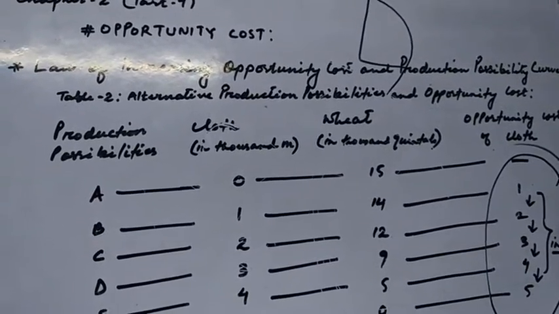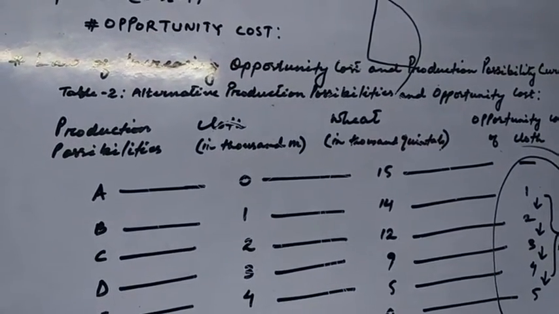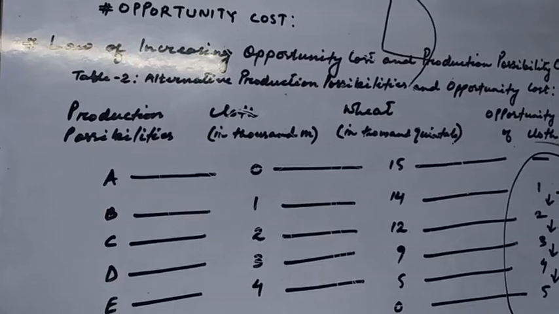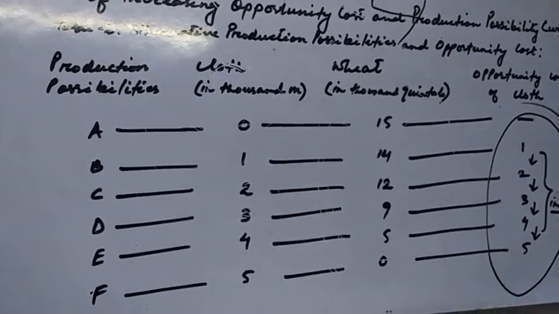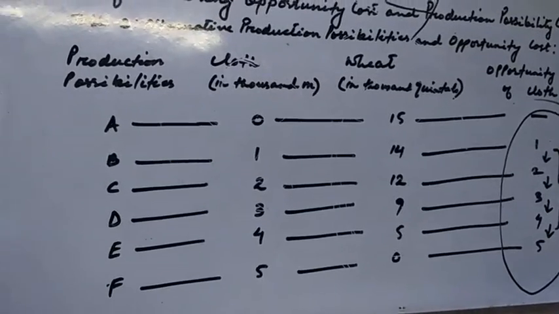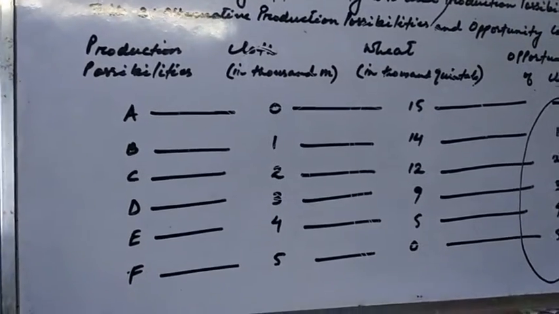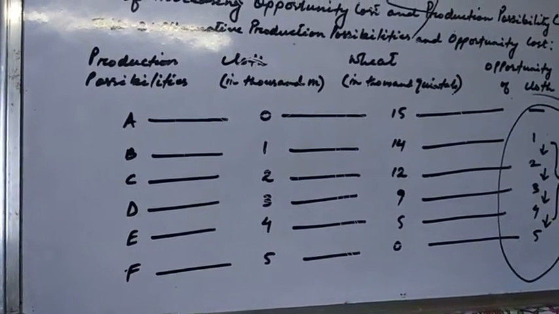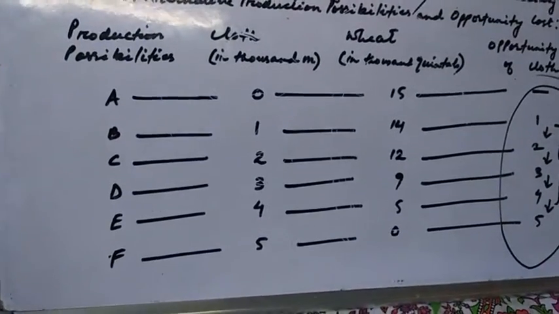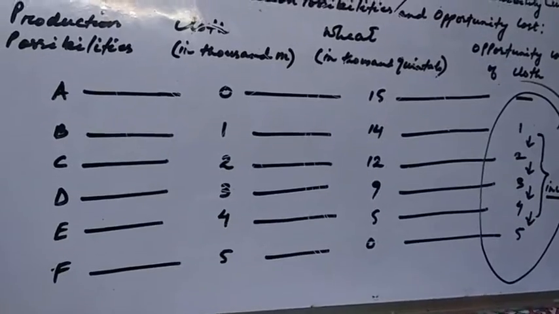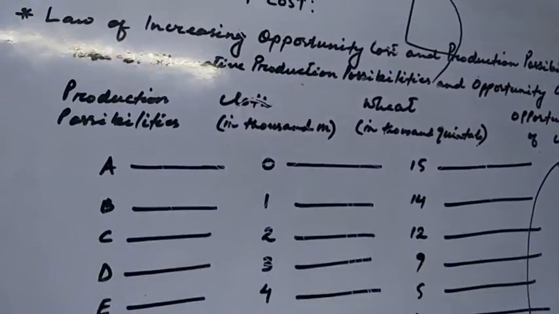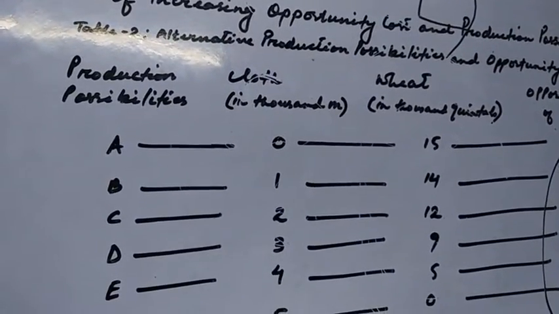So this applies for all the factors of production. Different factors of production are more specialized or more adapted to something, and not all the factors are specialized in everything. There will be some areas where they will be more specialized, more productive.